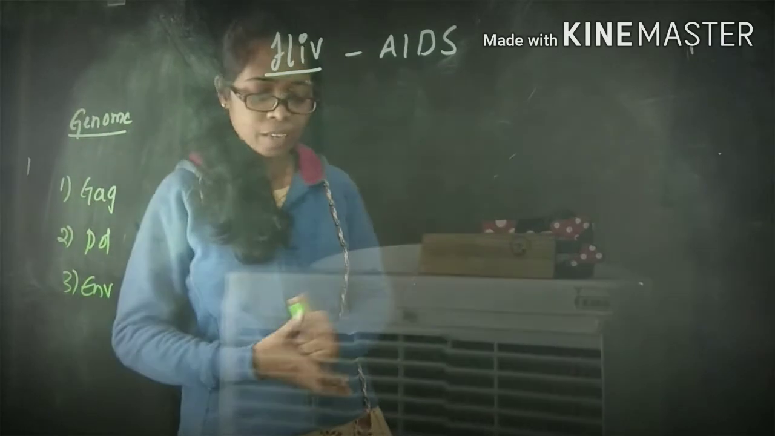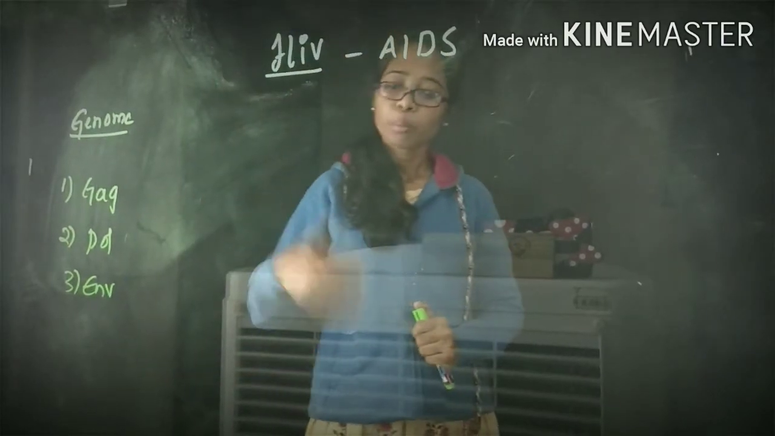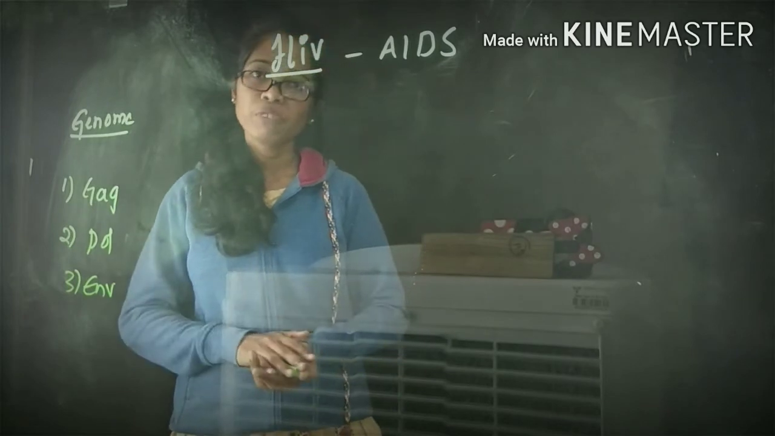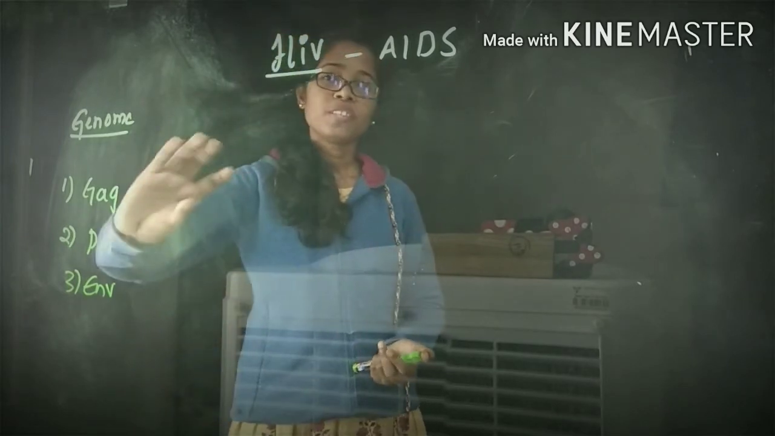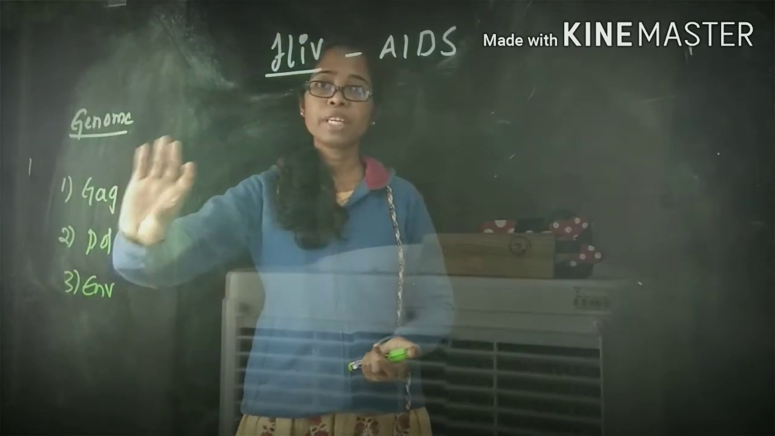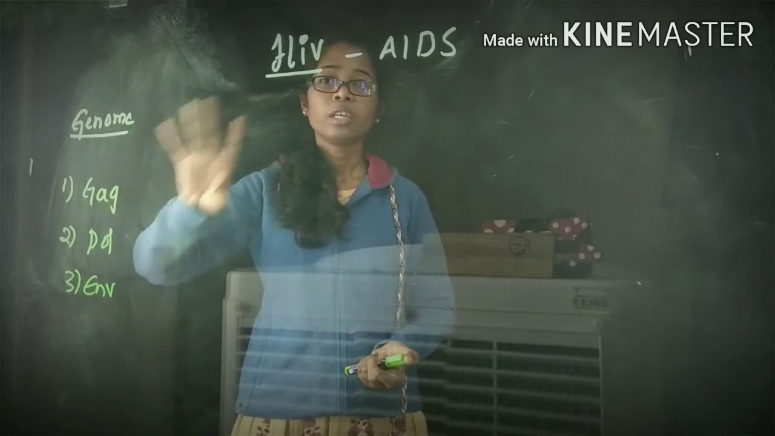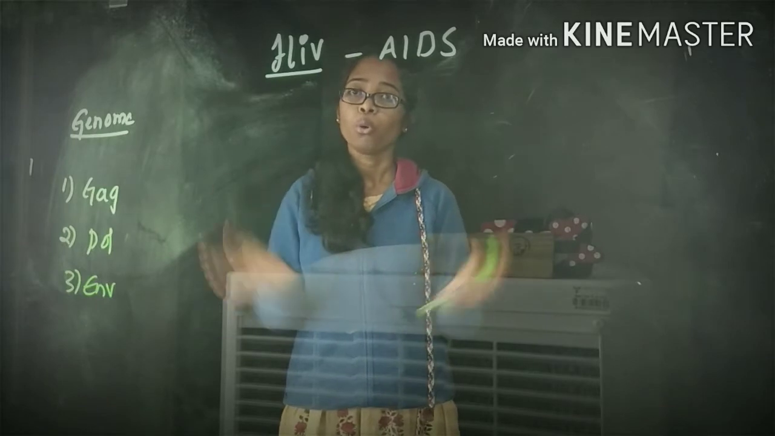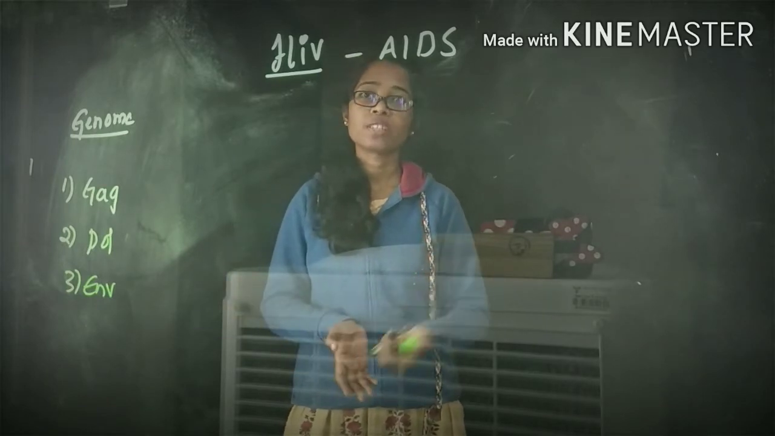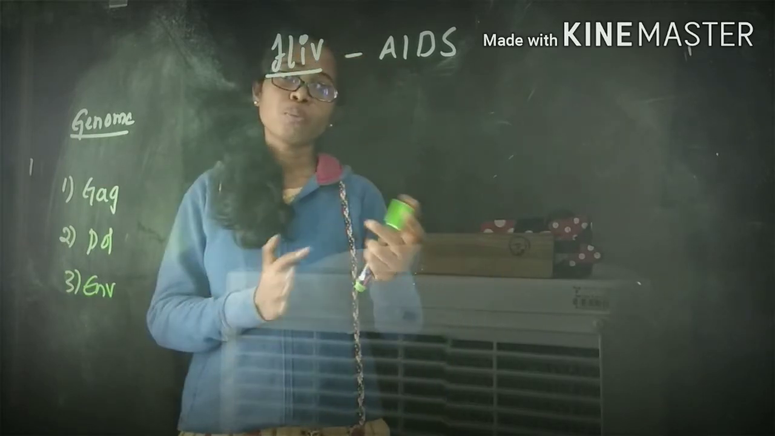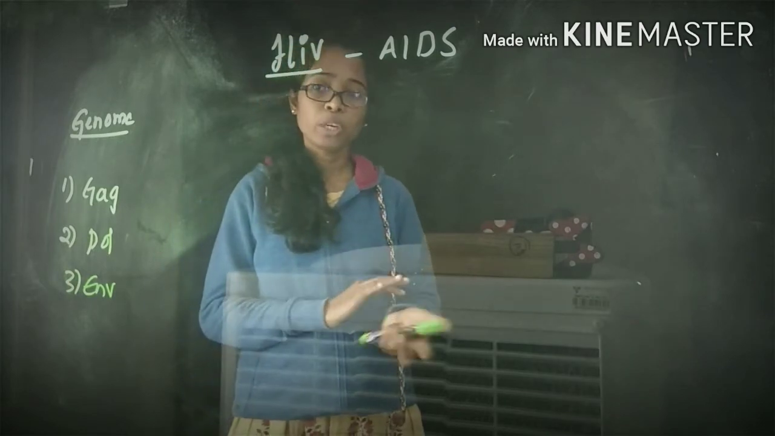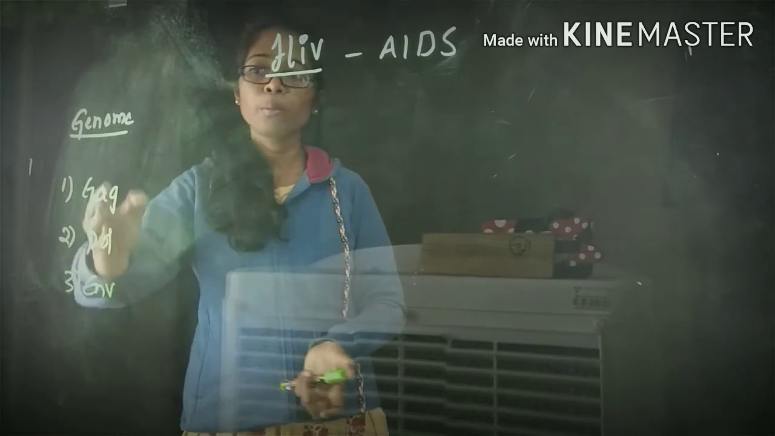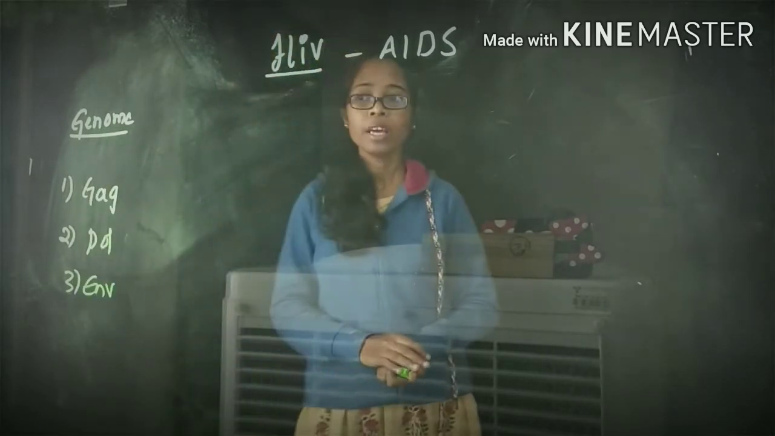Mainly, the GAG gene encodes the proteins that form the core of the virions. That means this gene is responsible for particular proteins that form the core of this virion. We had seen the matrix proteins. Clearly, for the formation of these matrix proteins, mainly this GAG gene is useful.